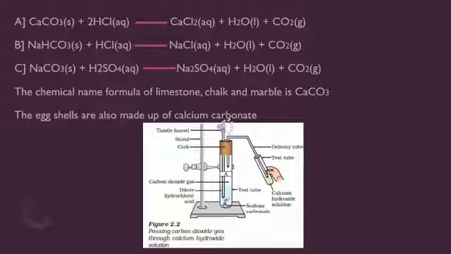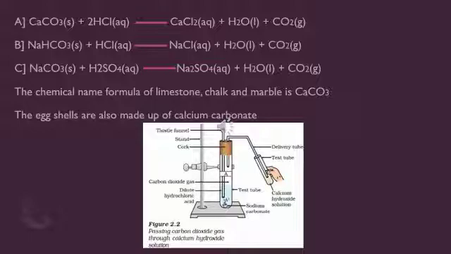Now we take about 0.5 grams of sodium carbonate, Na2CO3, in test tube A, and about 0.5 grams of sodium hydrogen carbonate, NaHCO3, in test tube B. So here we are taking two compounds: sodium carbonate in test tube A and sodium hydrogen carbonate in test tube B.